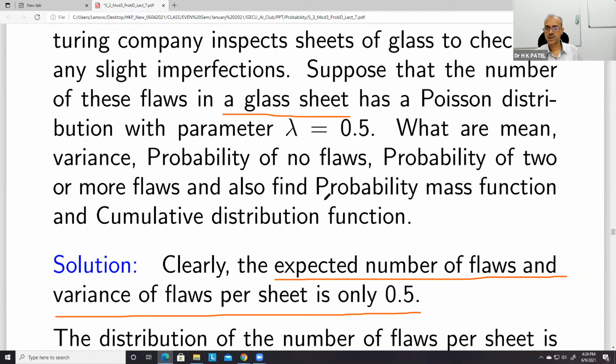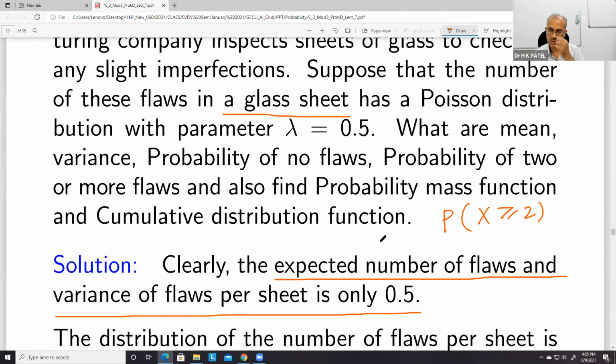Probability of no flaws we can find as P(X = 0). Probability of 2 or more means you have to find X greater than or equal to 2. Now this is what we have seen here: the summation of P(X = x) for x equal to 0 to infinity is equal to 1.